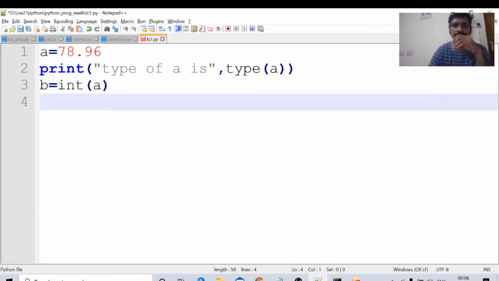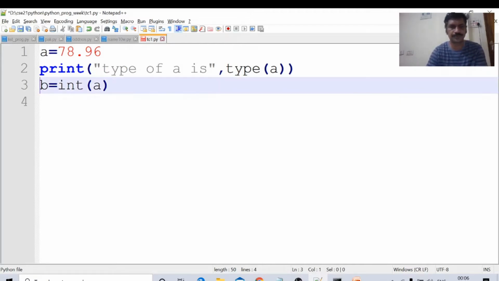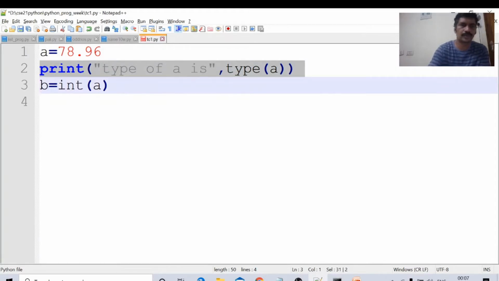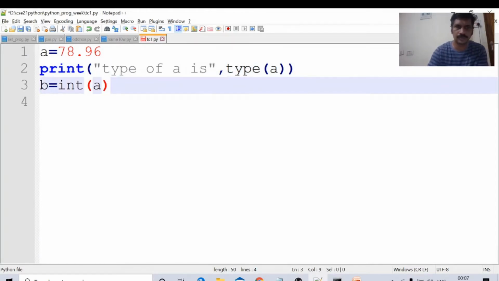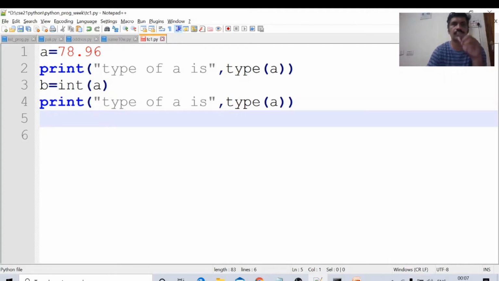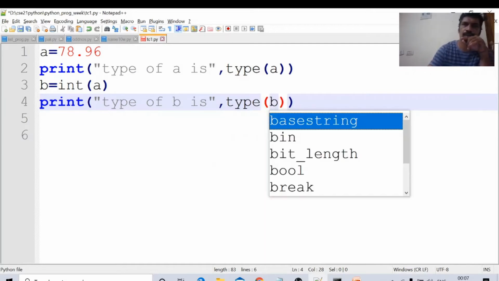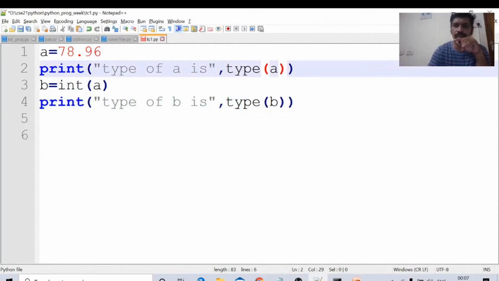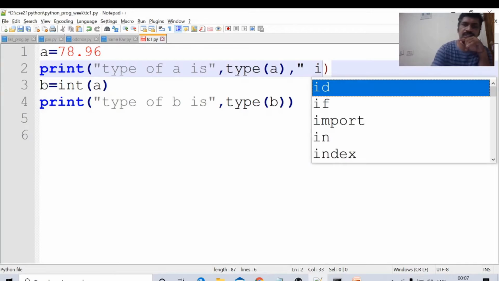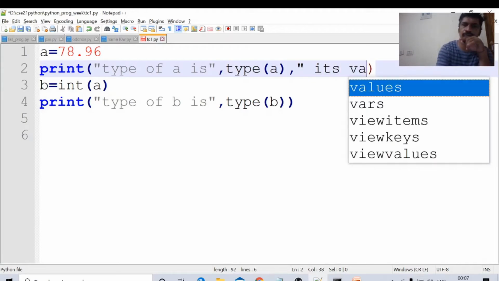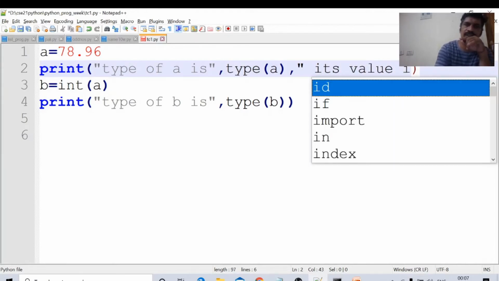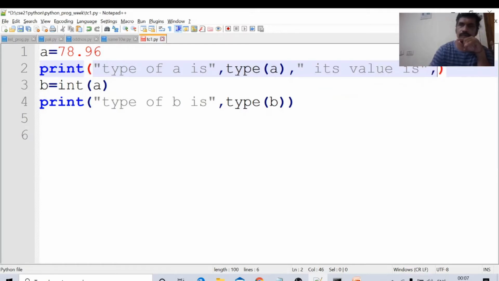Now I am printing the type of b, and I will print the value also. Type of b is type of b. Its value is a.